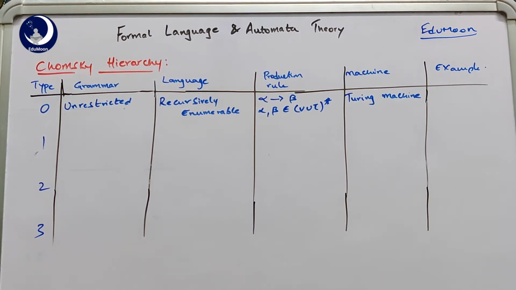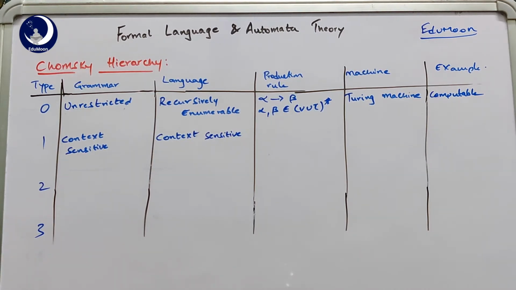And the machine that accepts these languages is called a Turing machine, and the example for these grammars is any computable language, which can be accepted using this grammar or machine. So we come to the next type of grammar, that is type 1. The grammar of type 1 is called context sensitive grammar, and the language generated by this grammar is called context sensitive language.